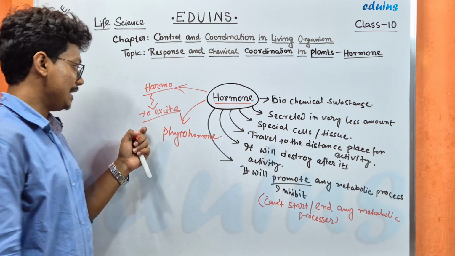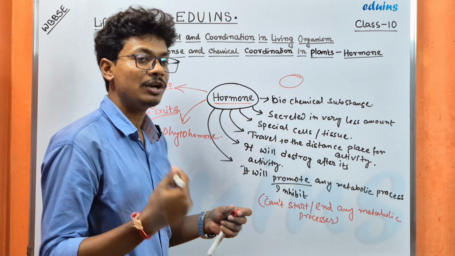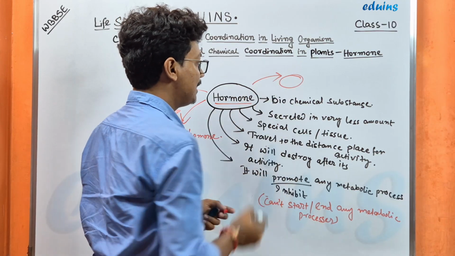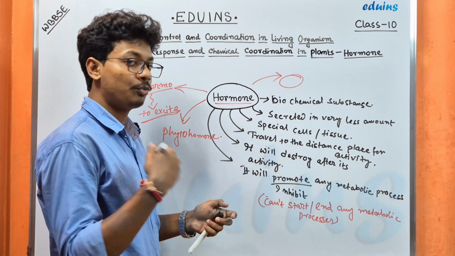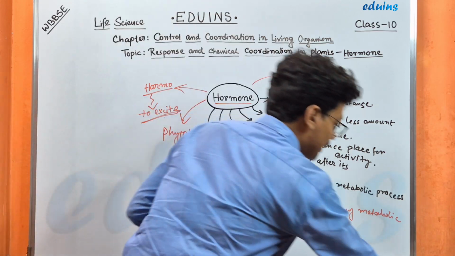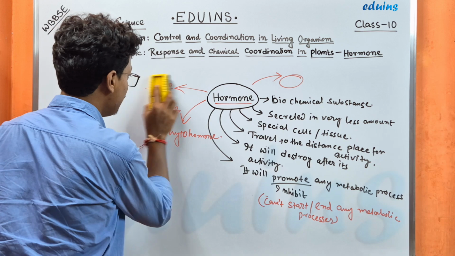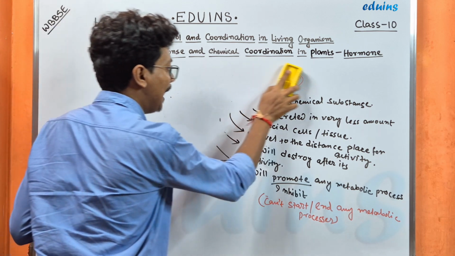So from its meaning, to excite, it means that some cells or some tissue will be excited by this biochemical substance to promote or inhibit some metabolic processes. So in case of plants, we will study the three types of hormones.